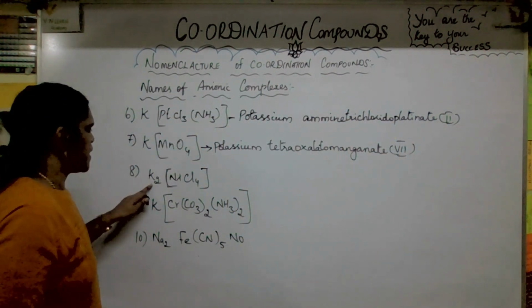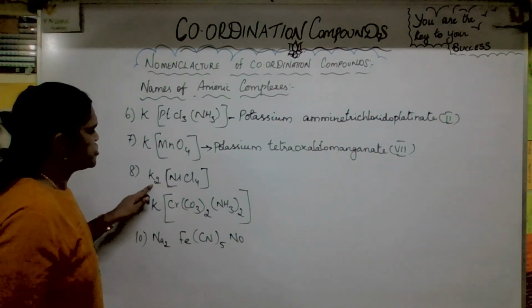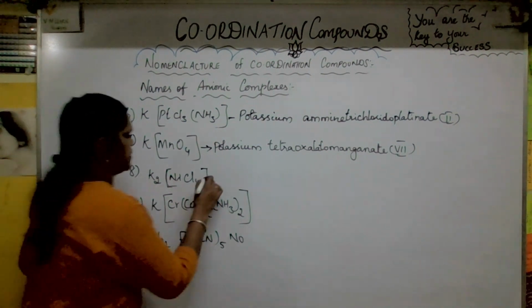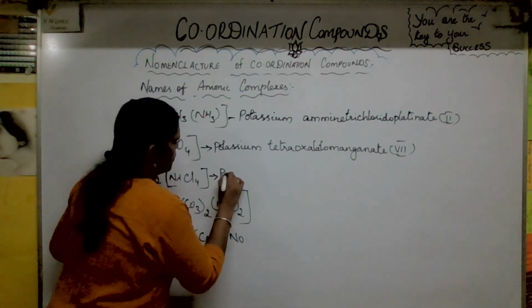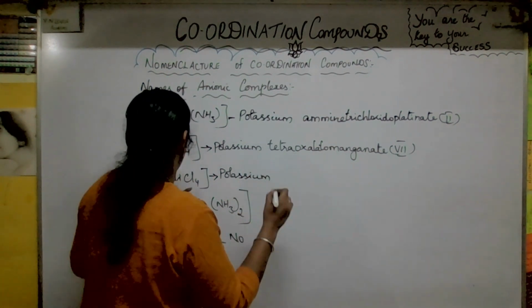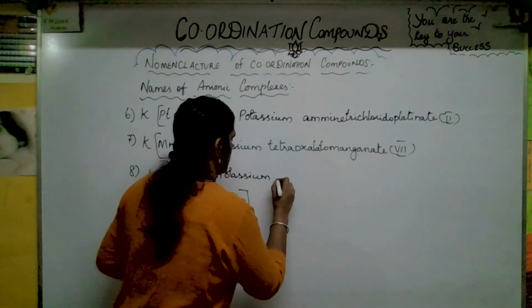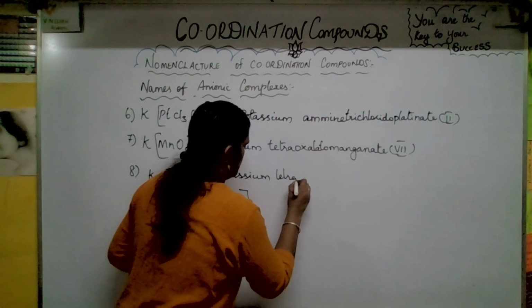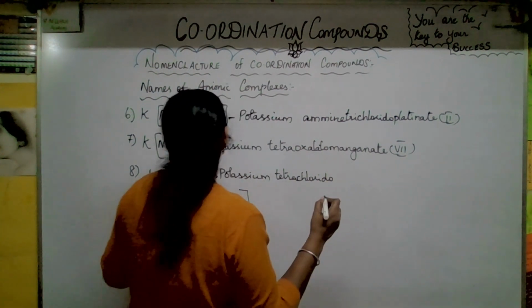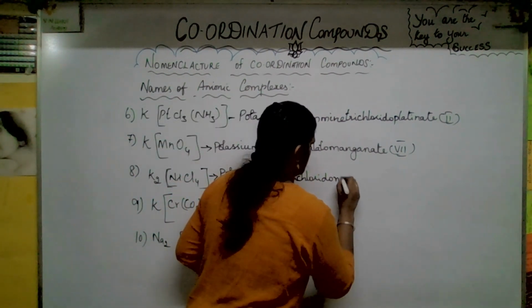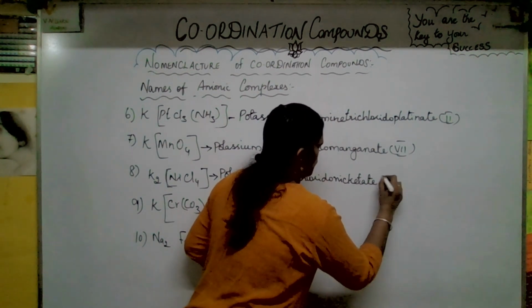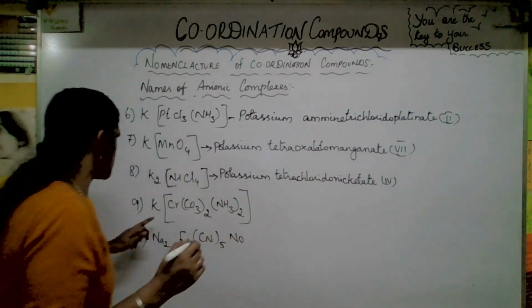Okay, now the next one. Potassium tetrachloridonickelate. Potassium tetrachloridonickelate(II).